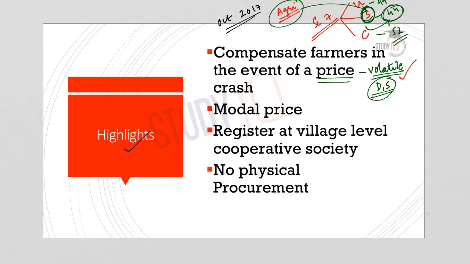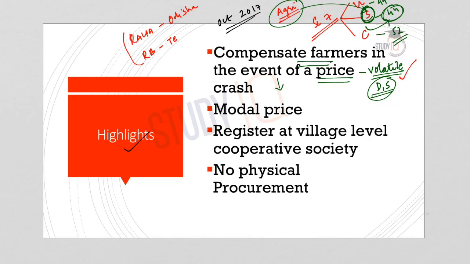So, in order to avoid such a situation and the farmers' distress, different state governments have come up with different type of schemes. And the Madhya Pradesh government has come up with the Bhavantar Bhugtan Yojana. So, we have already discussed about the Kaliya scheme in Orissa. We have also discussed about the Raitu Bandhu scheme in Telangana. These are all income support schemes. But this is a different scheme which will compensate the farmers for a loss in revenue in case of a price crash.